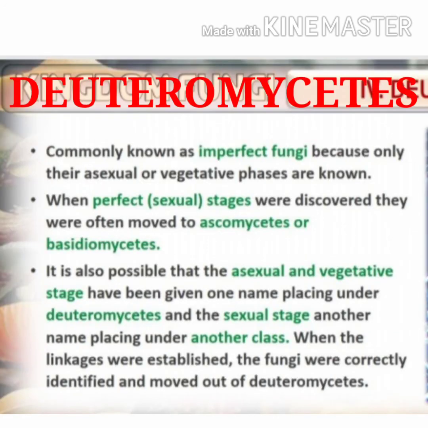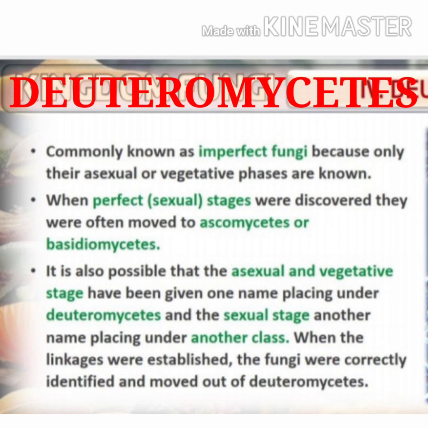Then comes the last group of fungi, which is called Deuteromycetes. Commonly these fungi are called fungi imperfecti because only their asexual or vegetative phases are known. Sexual reproduction is not known. When the perfect stage, that is the sexual stage, was discovered, they were often moved to Ascomycetes or Basidiomycetes.